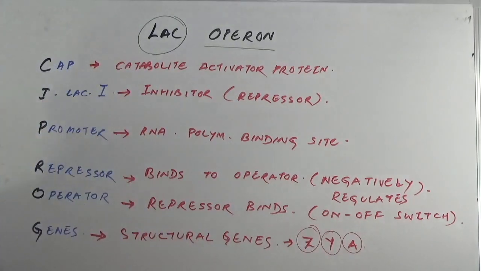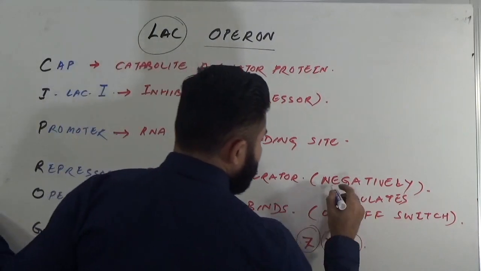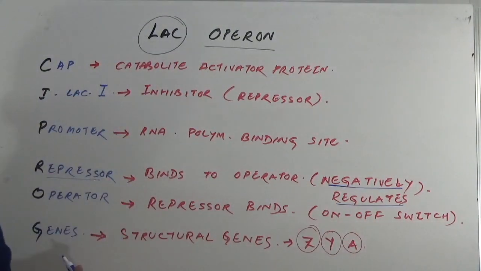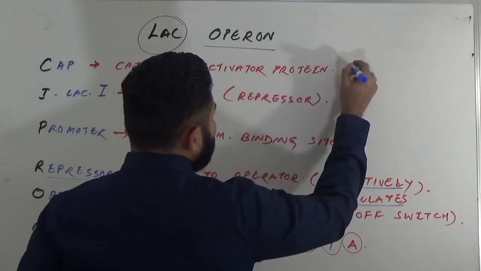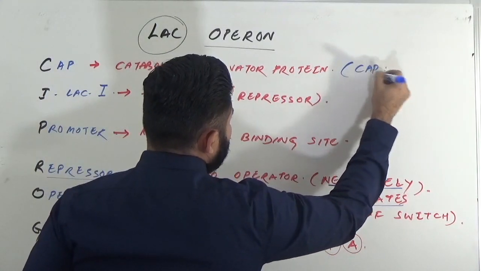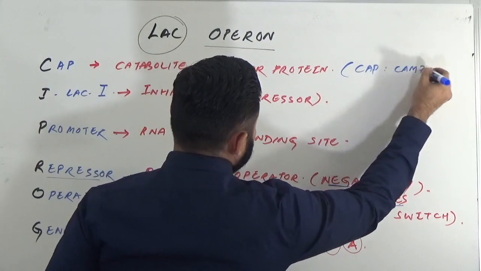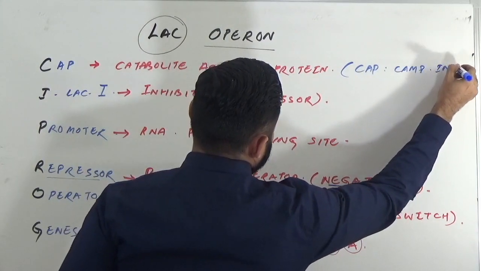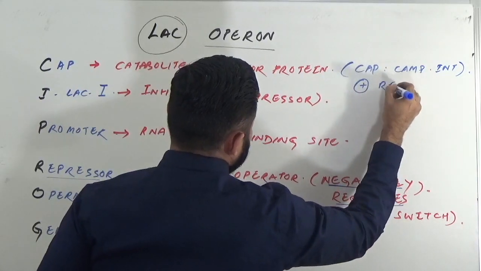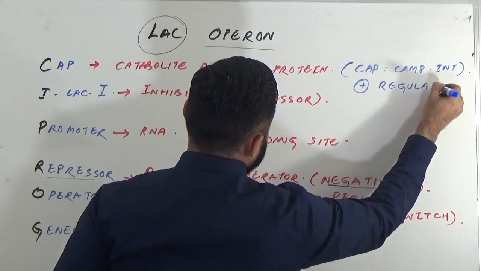So, catabolite activator protein, as we see here, the negative regulation is by repressor. The positive regulation is by cyclic AMP binding to cap. So cap-cAMP interaction. This is positive regulation for gene expression.